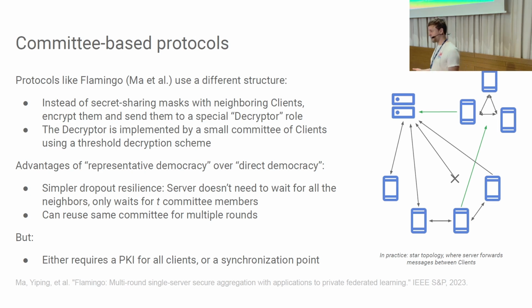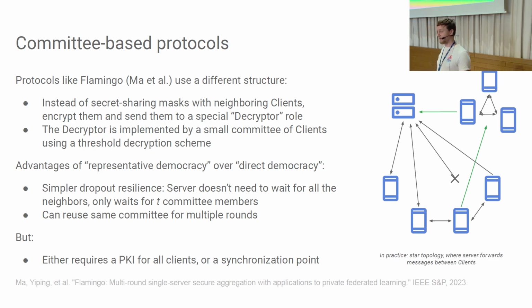There are other works that work in a similar spirit. And instead of secret sharing your mask with neighboring clients and some graph that is imposed over all the clients, you secret share it with this committee of clients.